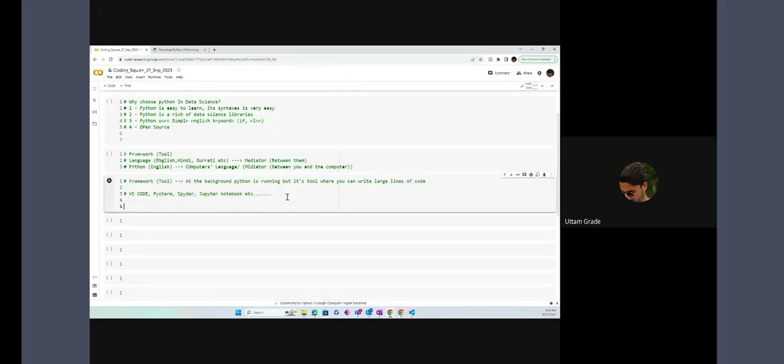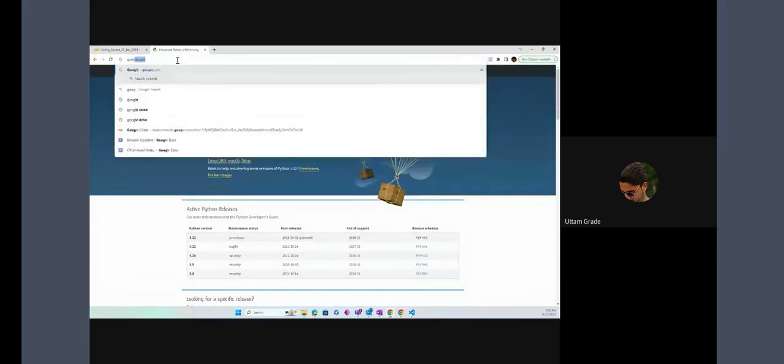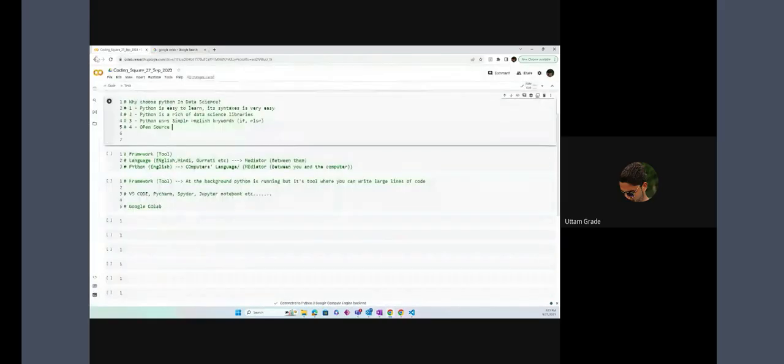Now, sir, one more framework we have, that is Google Colab. Google Colab, on which we are working right now, is a framework. If you go to Google Colab, just write Google Colab. From the Google side, it is a free-of-cost framework, behind which Python is working. And here this is the Google Colab.